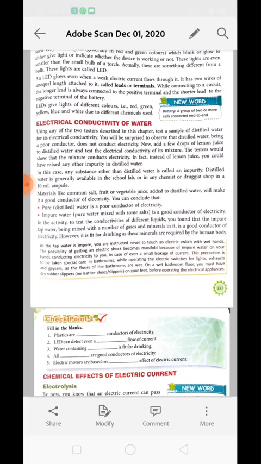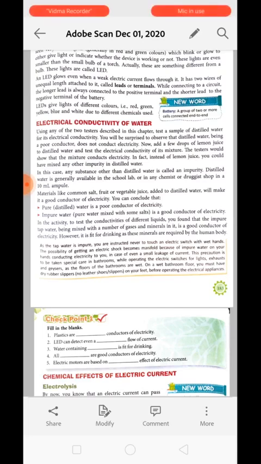You will be surprised to observe that distilled water is a very poor conductor of electricity. It does not conduct electricity. The water which we use is a good conductor of electricity. Why? Because it has impurities in it. If we add a few drops of lemon juice to distilled water, the water will become a good conductor of electricity.